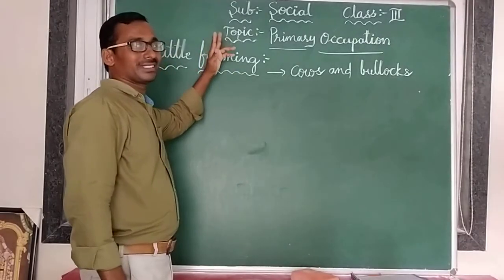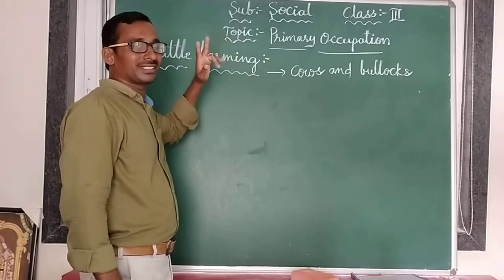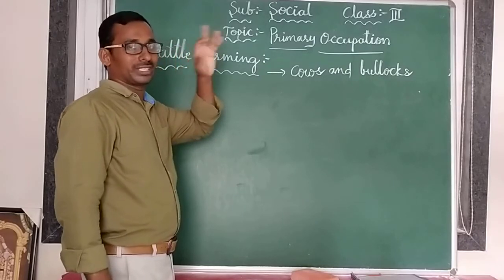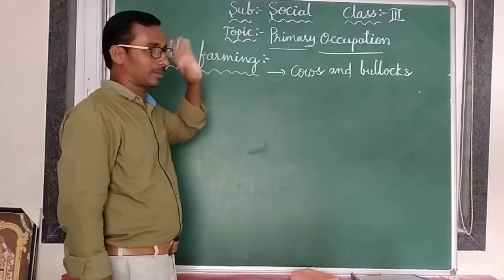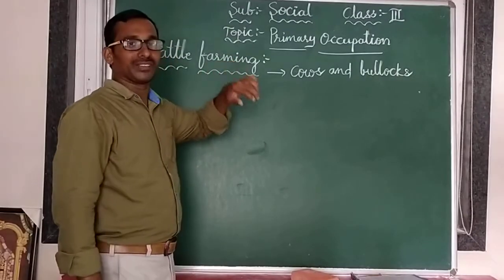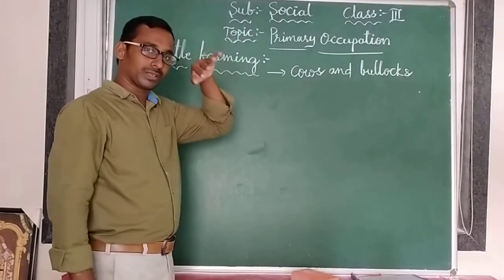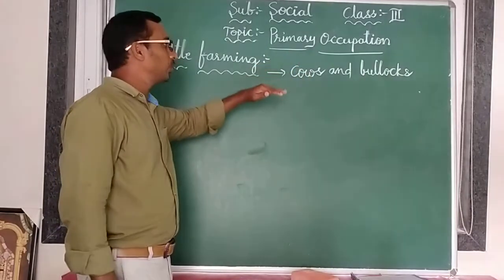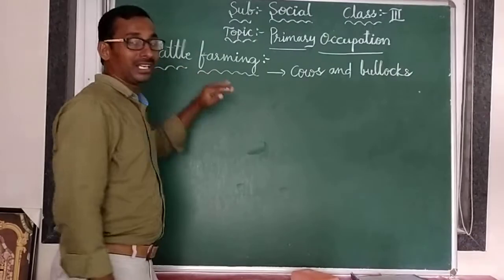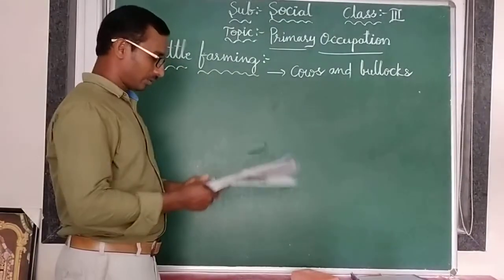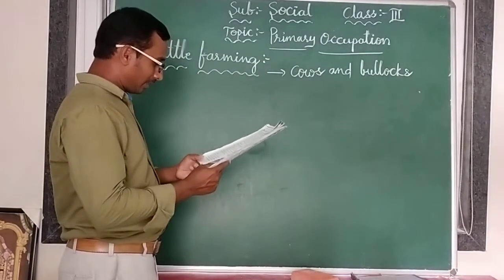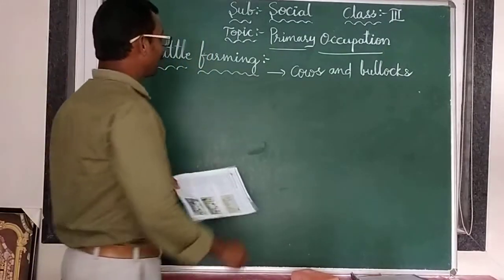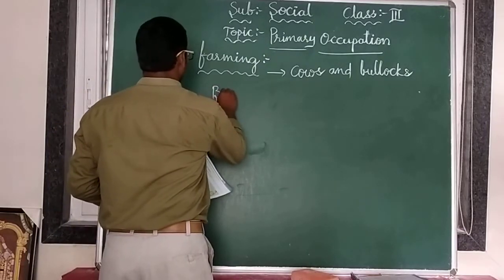Before this we discussed dairy farming, in which cows and buffaloes are used for milk and milk products. Here, for ploughing and for pulling carts, we use cows and bullocks. So these cows and bullocks are involved in cattle farming. Bullocks are used for ploughing.